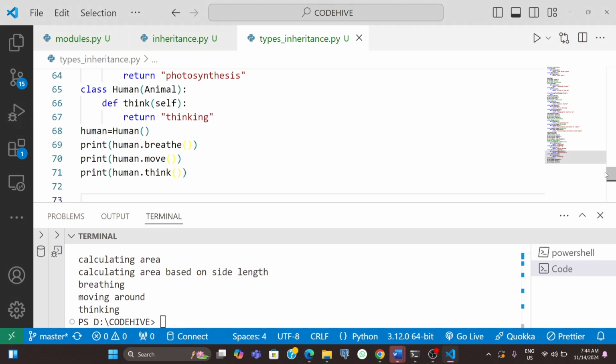I hope you understood what is meant by inheritance and what are the different types of inheritance and how you can implement this. And if you have any doubt, you can ask in the comment section.